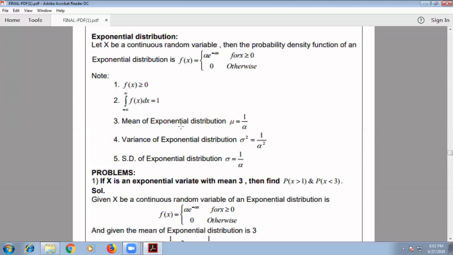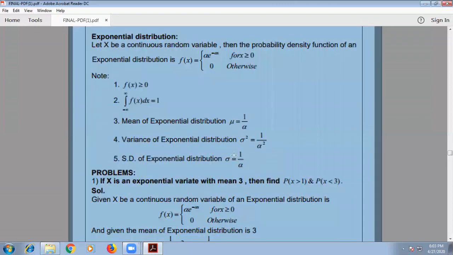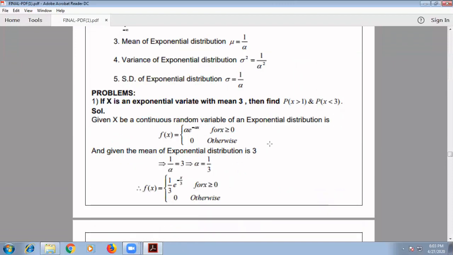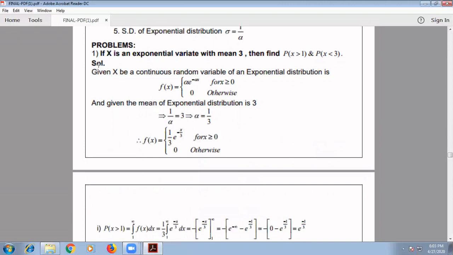Then the mean value of the exponential distribution, mu, is given by the formula 1 divided by alpha. The variance of the exponential distribution is given by sigma squared equal to 1 by alpha squared. And the standard deviation of the exponential distribution is given by sigma equal to 1 by alpha. So these are the formulas we will have with respect to the exponential distribution. Now we'll move on to problems.